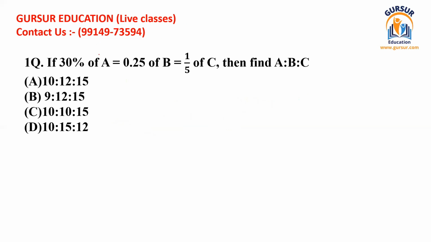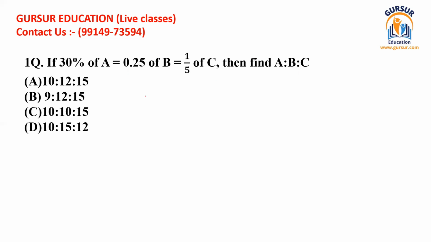It has been given that if 30% of A is equal to 0.25 of B, is equal to 1/5 of C. It seems to be somewhat difficult. Again, I am reading this. If 30% of A is equal to 0.25 of B is equal to 1/5 of C, then find A ratio B ratio C. This is the question. How to solve? I must tell you, this is very easy to solve.